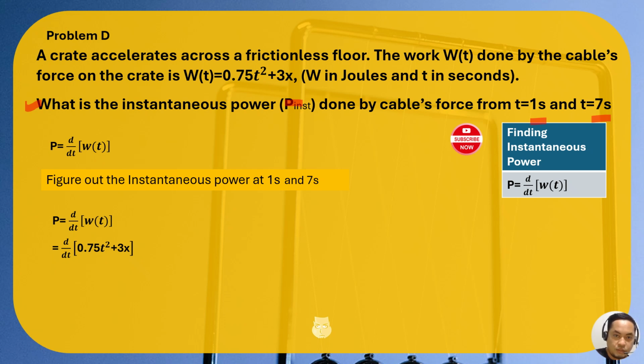If you could still recall how to do the derivative, since we have a 2 exponent here, we will multiply it to 0.75, and then from 2, we will have it minus 1.